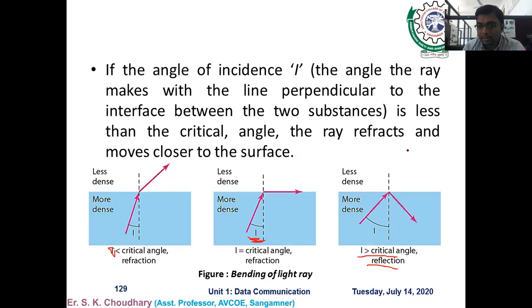Instead of going to the less dense substance, it goes back to the more dense substance. So this is the physics applied when the angle of incidence is either less than, equal to, or greater than the critical angle, and the light ray is moving from a more dense medium to a less dense medium.